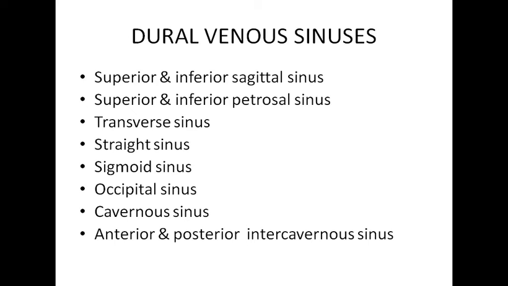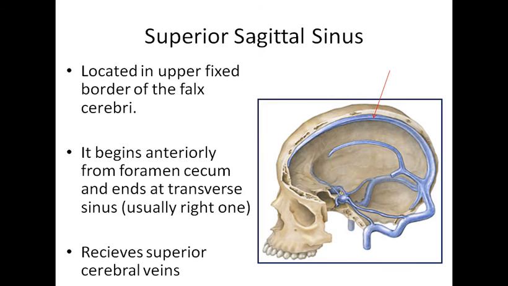So I repeat the names again. It's better you write in your books. Superior inferior sagittal sinus, superior inferior petrosal sinus, transverse sinus, straight sinus, sigmoid sinus, occipital sinus, cavernous sinus, and anterior and posterior intercavernous sinus, right? So let's move forward discussing each sinus separately.